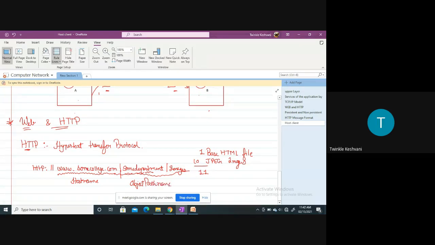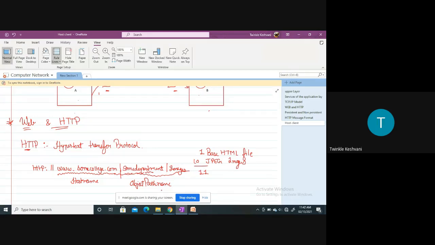Right? So when you are searching for any website, you need to type the URL, and then this URL is divided into two parts, that is host name of the server, and the second one will be the object path name, right? That is what you are specifically searching for.